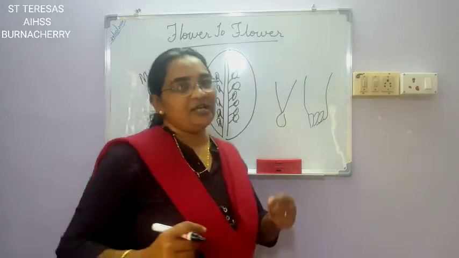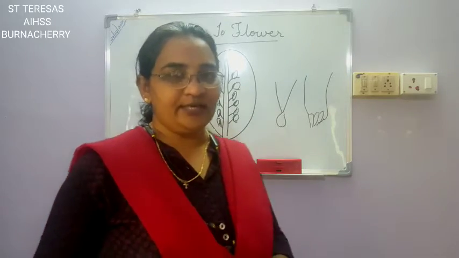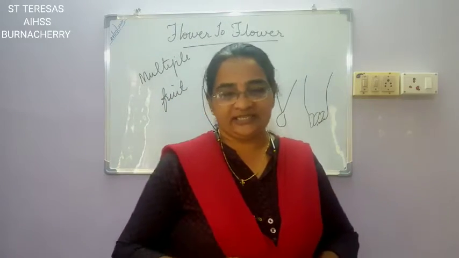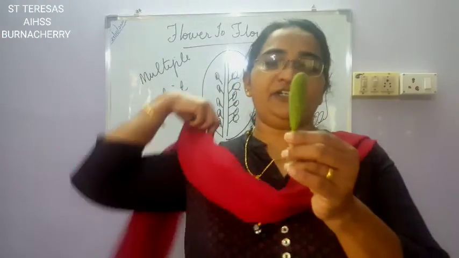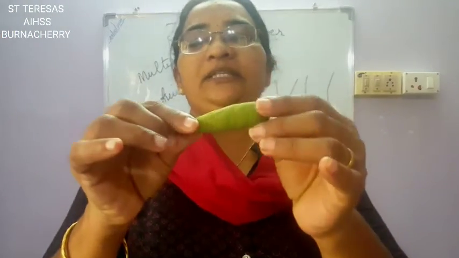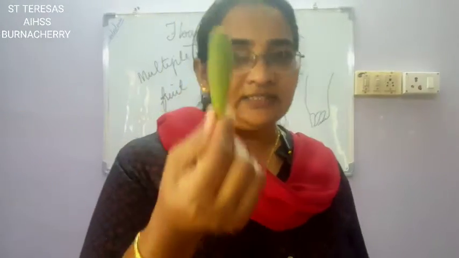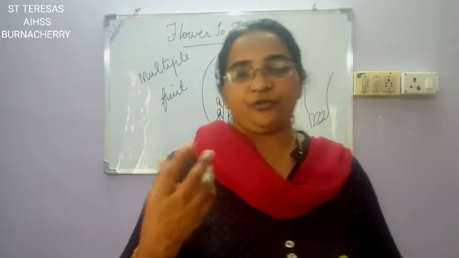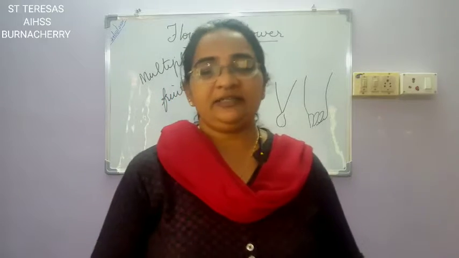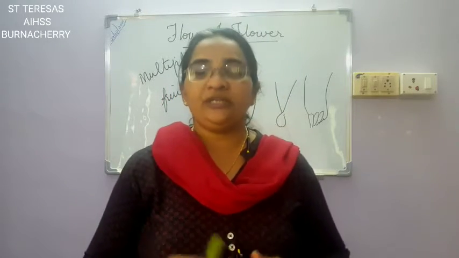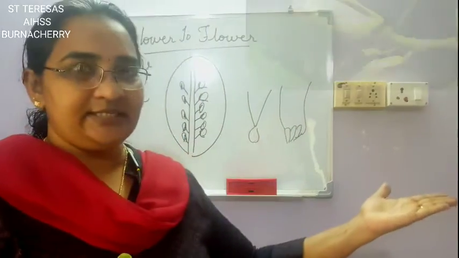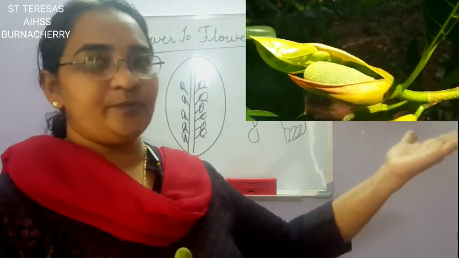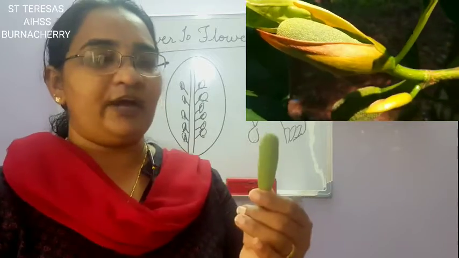When you look at this, how does it feel? What does it look like? Yes, we know, isn't it? It looks like a jackfruit. Here I have a flower of a jackfruit with me. But this is not a female flower, this is a male flower. When we learnt earlier, we learned that jackfruit is a unisexual flower. I did not get the female flower. You can see the female flower in the picture. So look at the difference between the female flower and the male flower.